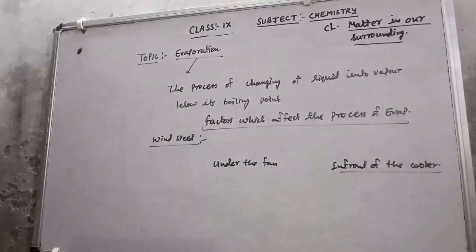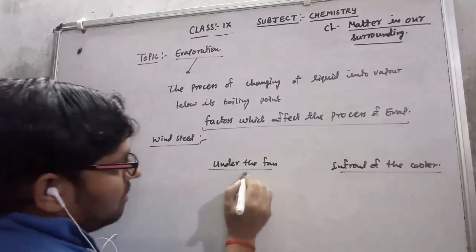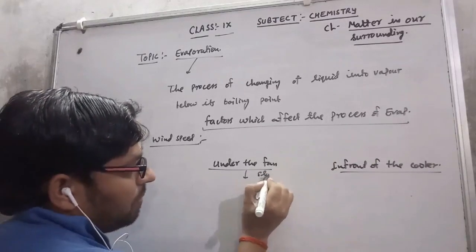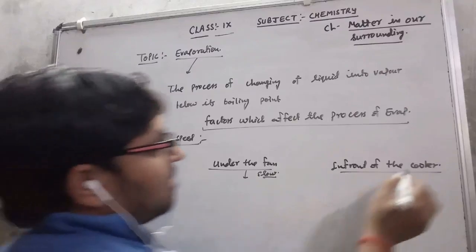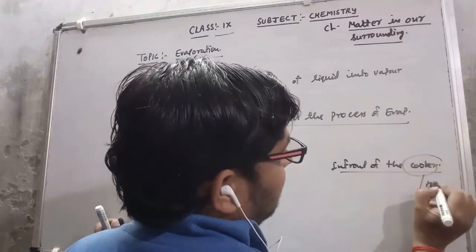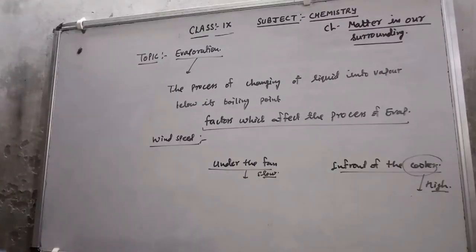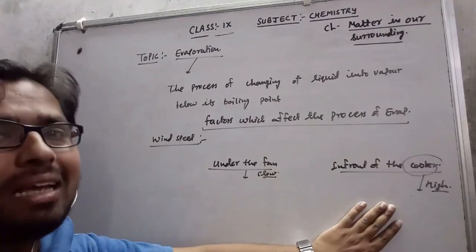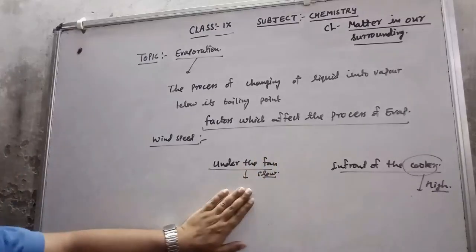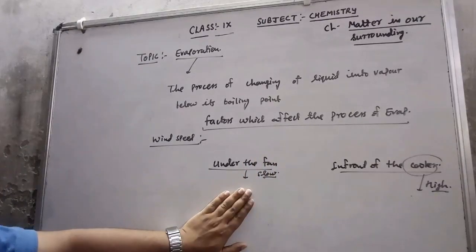You know that the speed of the fan is slow, whereas the speed of the cooler is high. So the cloth lying in front of the cooler dries early in comparison to the cloth kept under the fan.